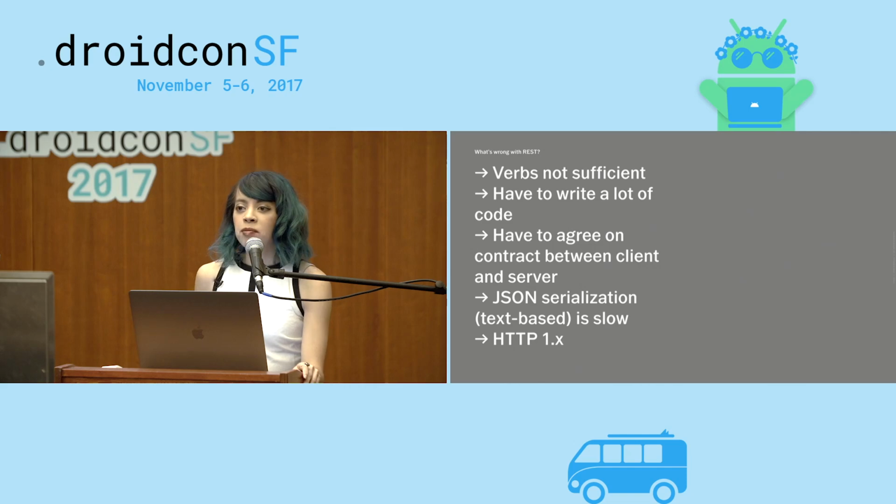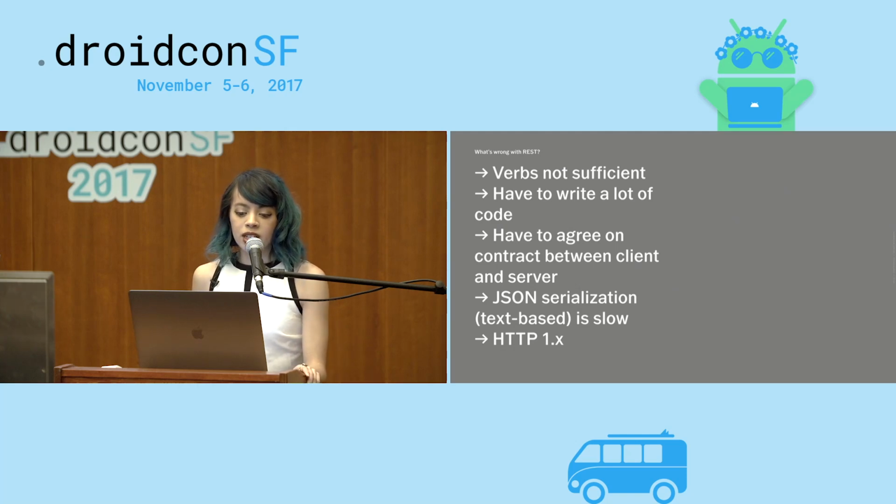One is that sometimes those 5 verbs are not really sufficient to describe your entire API. Code can get really complex, so sometimes it's really hard to fit everything into one of these 5 categories. It can feel kind of unnatural, a little bit limiting.